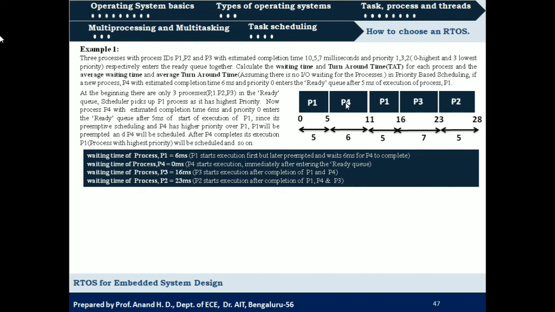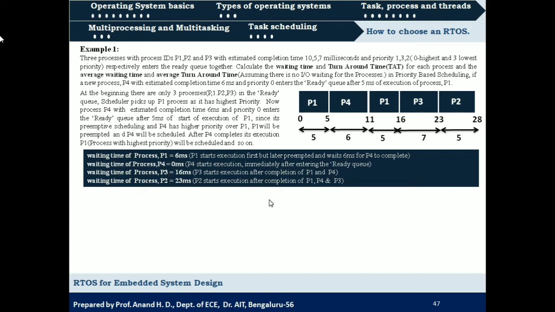And what will be the waiting time of P3? It should wait for 5 milliseconds, then 6 milliseconds and again 5 milliseconds. So 5 plus 6 plus 5 is 16 milliseconds. What will be the waiting time of process P2? It should wait for 5 milliseconds, 6 milliseconds, then 5 milliseconds and again 7 milliseconds. So totally it is 23 milliseconds. So these will be the waiting times for process 1, process 4, process 3 and process 2.